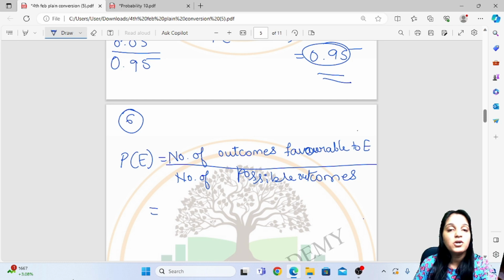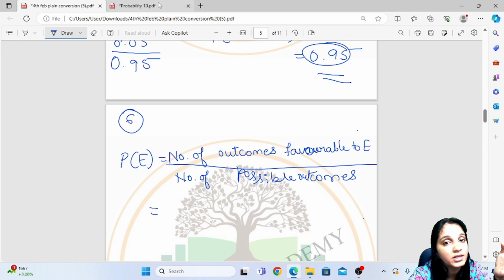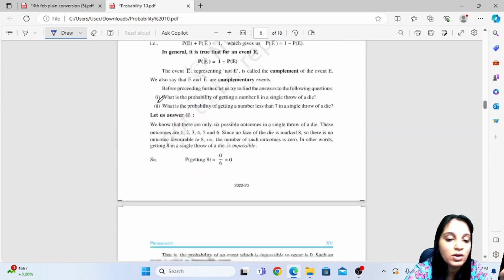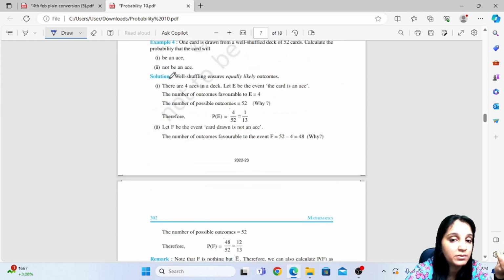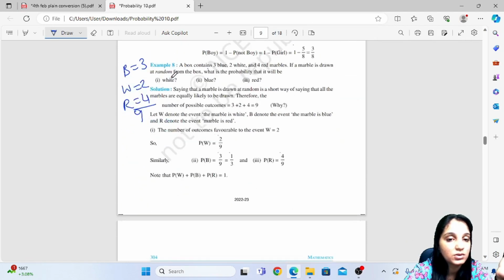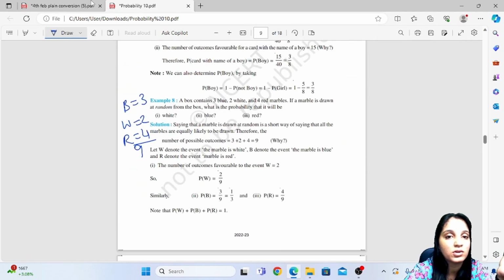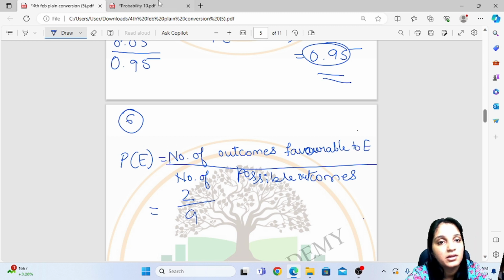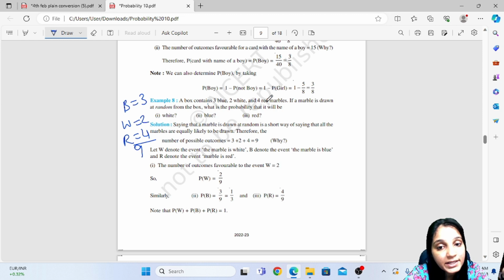Now, number of outcomes favorable to E means how many white balls are there? 2 white balls are there. So probability that you will get a white ball is 2. See, you can get 2 white balls. So here it will be 2 upon how many number of possible outcomes, how many balls are there? 9. So your answer is 2 upon 9. As easy as that. Then next, probability of getting a blue ball.